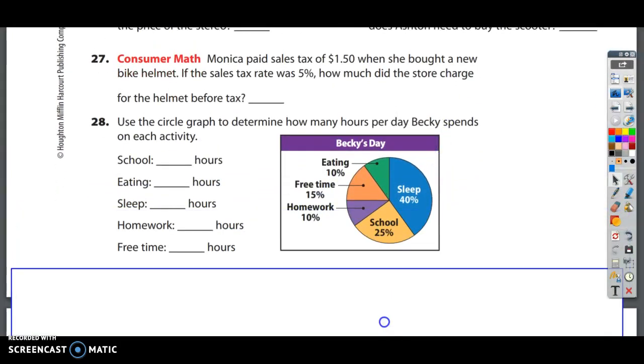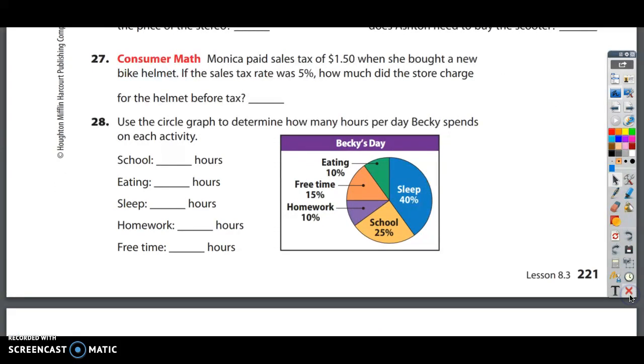Couple more. We've got 27 and 28. I think I'm going to get rid of my whiteboard here. 27 reads, Monica paid sales tax of $1.50 when she bought a new bike helmet. If the sales tax rate was 5%, how much did the store charge for the helmet before tax?